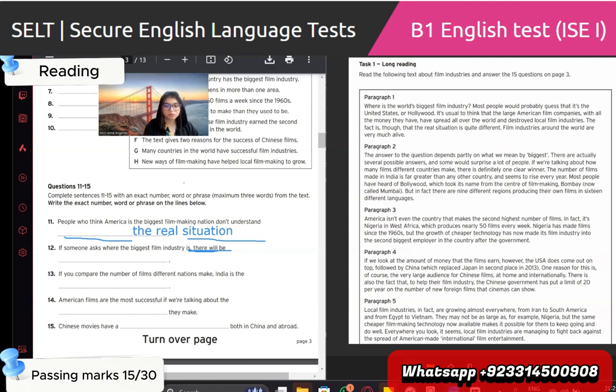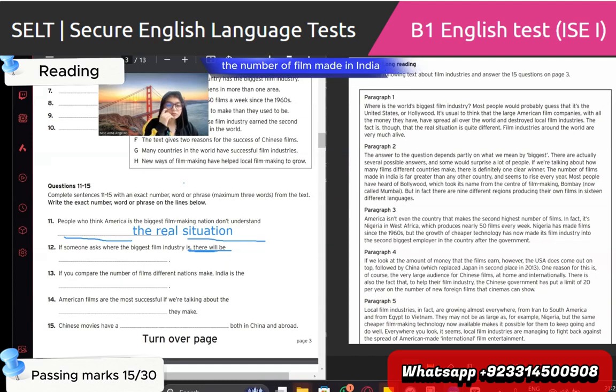If someone asks where the biggest film industry is, there will be... If we are talking about how many films different countries make, there is definitely one clear winner: the number of films made in India. Look, if someone asks where the biggest film industry is, there will be what? There will be several possible answers. Several different answers.